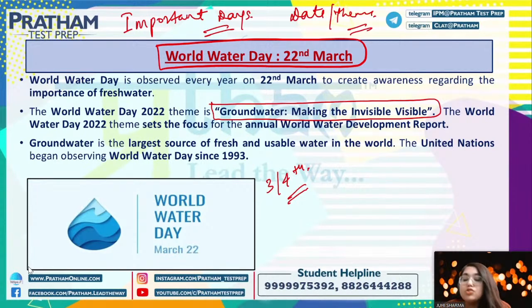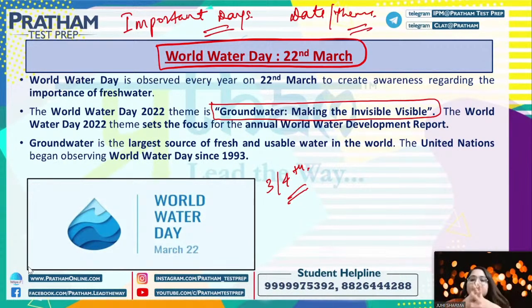But my question to you is that entire water, the entire percentage of water which is available to us, is it potable? Is it good for drinking? Is it fresh water? The answer is no, it is not fresh water. It is not potable. It is not good for drinking, right? That's the reason why, to create awareness regarding the importance of fresh water. Okay, because pani to bahut hai, but what about fresh water? What about water that we need to consume, right?